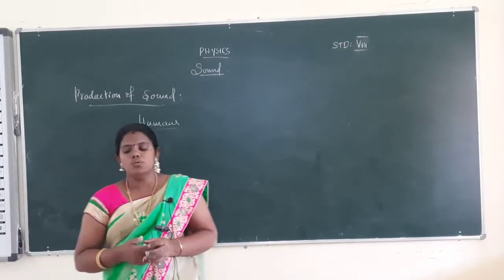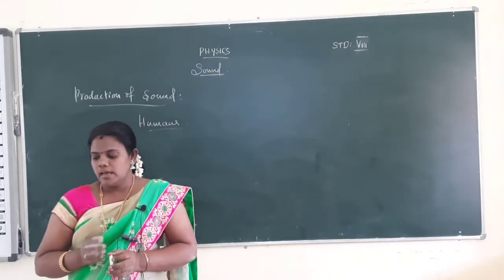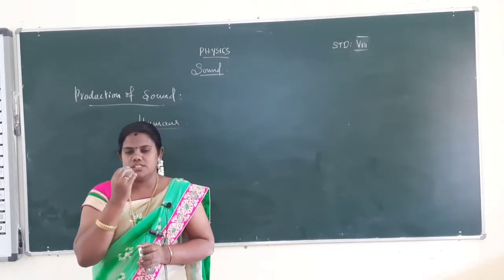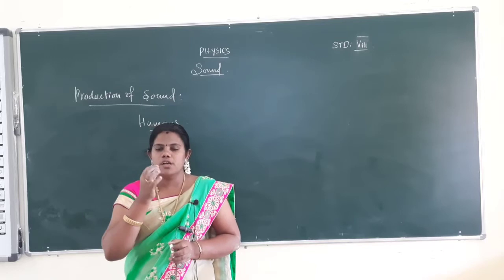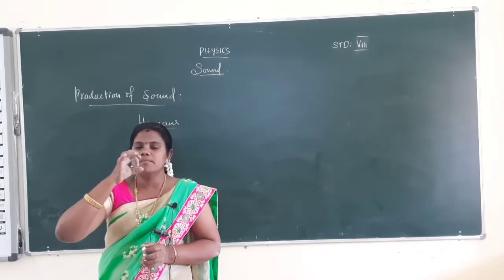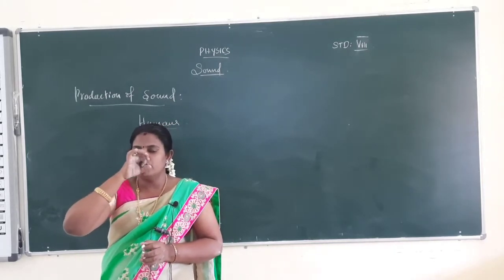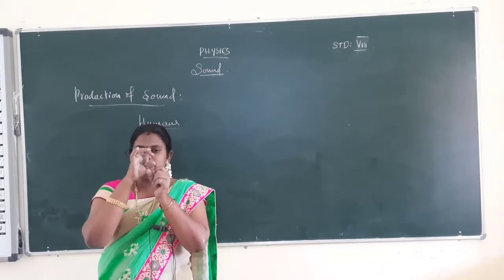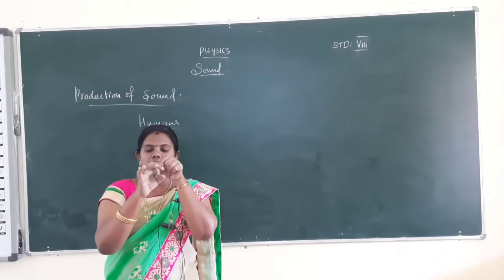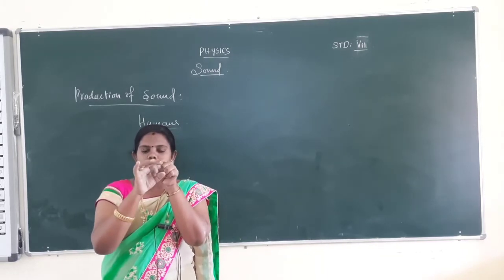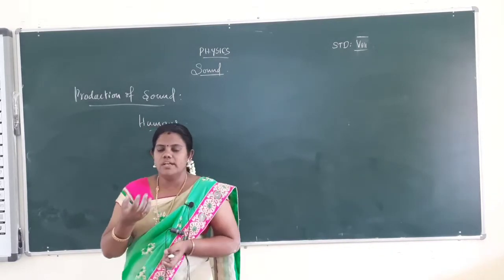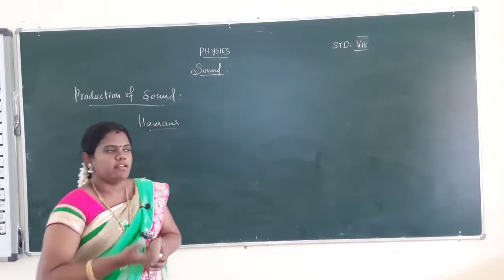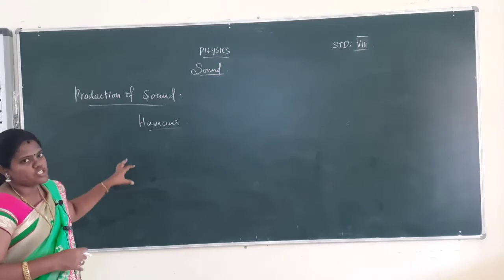Sound can also be produced by using a leaf. You have to fold the leaf, and when the air is blown through your mouth, the leaf closes, the air passes through the slit, and the leaf vibrates to produce sound. This is one activity. And then how the sound propagates, that is all about the production of sound.